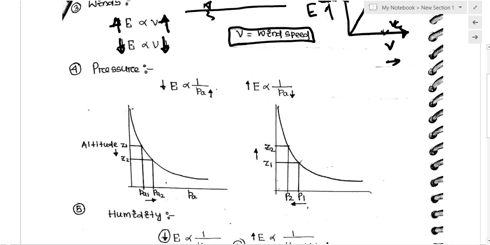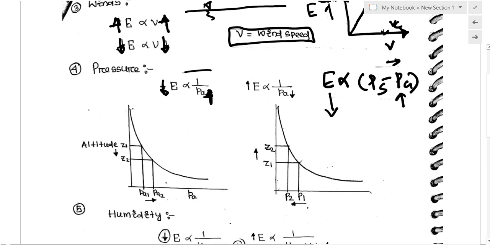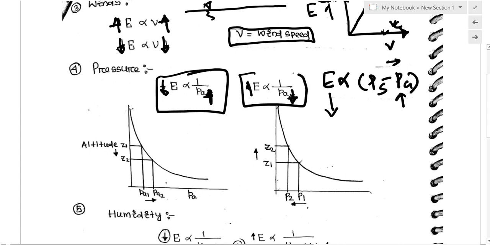Next, pressure. According to Dalton's law, the rate of evaporation is directly proportional to the difference of saturated vapor pressure minus atmospheric pressure. So as the atmospheric pressure increases, the evaporation rate will decrease. There is an inverse relationship. Similarly, if the atmospheric pressure decreases, then the rate of evaporation will increase.